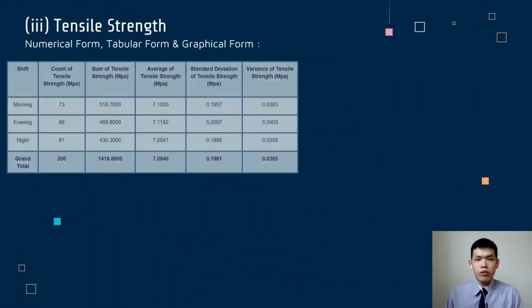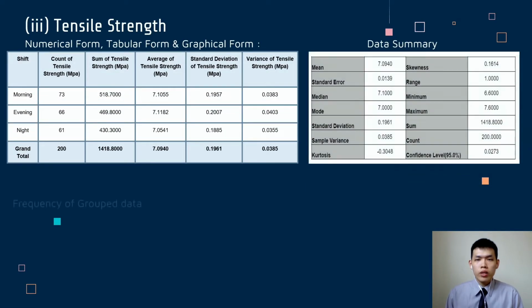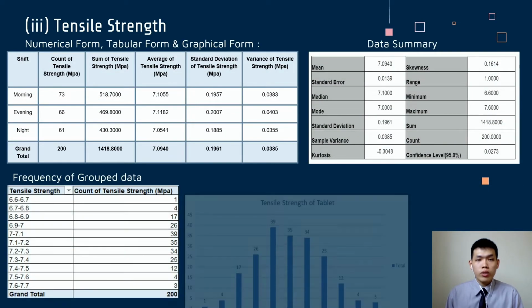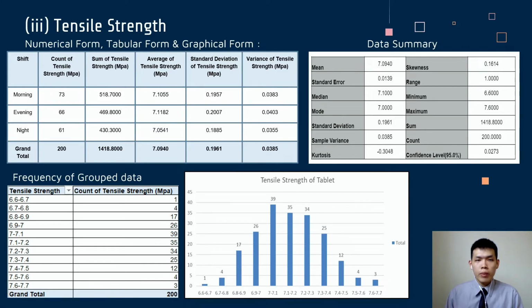Lastly, we have tensile strength. In short, the sum of tensile strength is 1418.8 MPa. The average of tensile strength is 7.094 MPa. The standard deviation and the variance of tensile strengths are 0.1961 and 0.0385 respectively. From the summary of tensile strength data, again, we can know the mean, mode, median, and others.